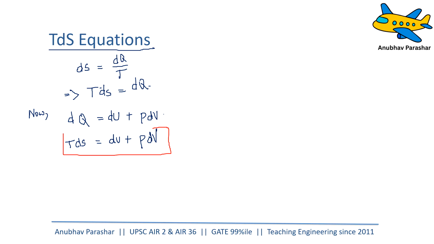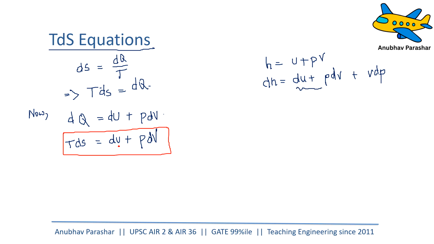This is one of the equations which helps us, relating with internal energy. Right? We have one more TdS equation. Now we all know H is equal to U plus PV. Now if you differentiate H, we will have dH is equal to dU plus PdV, and then we differentiate P keeping V constant, so it becomes VdP.